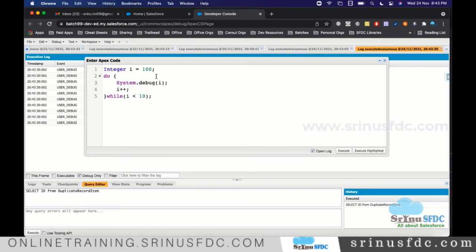100 less than 10, right? What will happen? Even though 100 is not less than 10, it executes all these statements one time. You see in the result, it will be printing 100. Later, it won't iterate. Okay, execute and see.